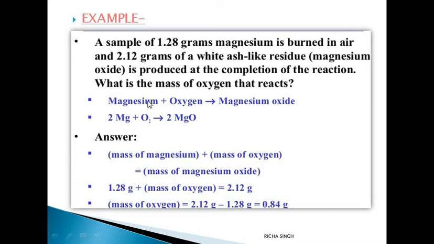That formula is mass of magnesium plus mass of oxygen is equal to mass of magnesium oxide, as per the law of conservation of mass. So the given quantities are mass of magnesium, which is given to you, mass of oxygen, which is unknown, and mass of magnesium oxide, which is also given. So you will find the mass of oxygen by subtracting mass of magnesium from mass of magnesium oxide. Okay, so try to do some more numericals based on law of conservation of mass.